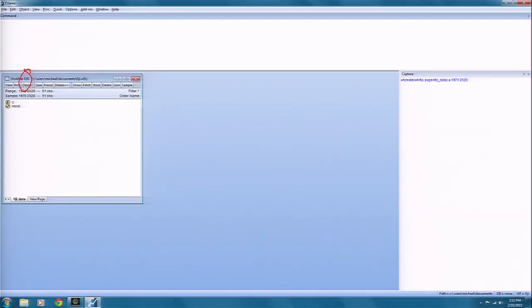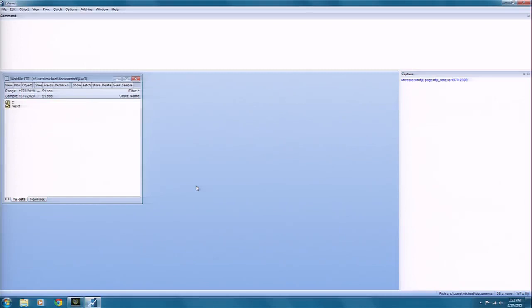And the other thing that you'll see is that we have what's called a tab menu, which allows you to do various operations on the objects in this work file. Now, this is a new work file, and I just want to point out some interesting attributes about it because it's critical for all of the course here.